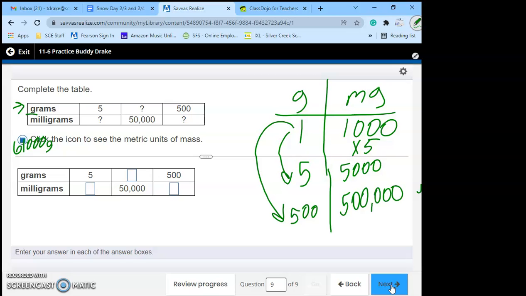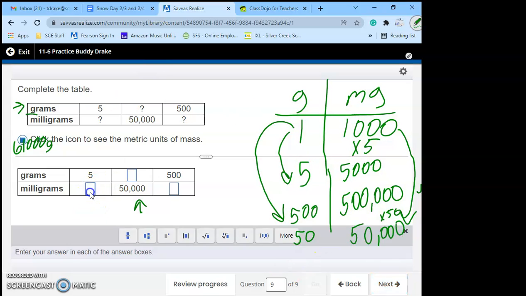All right, now I'm going to do the 50,000 mg's. I'm going to put 50,000 mg's in here. How do I get from 1,000 to 50,000? Times 50. So what's 1 times 50? 50. So our answers are 5,000, 500,000, and 50.